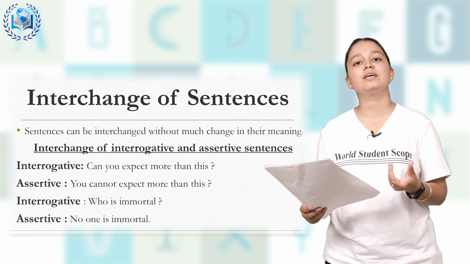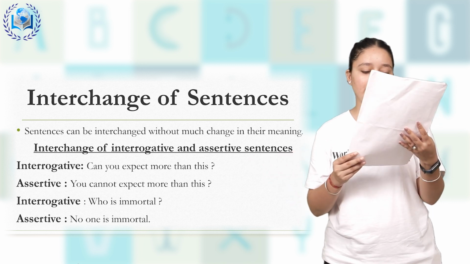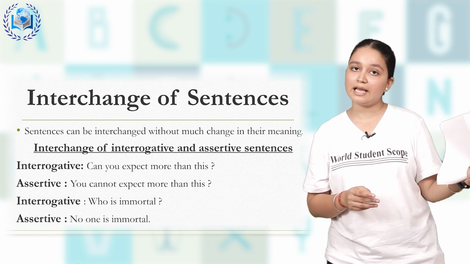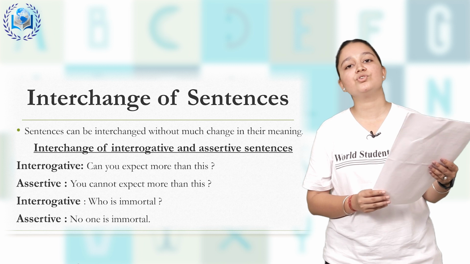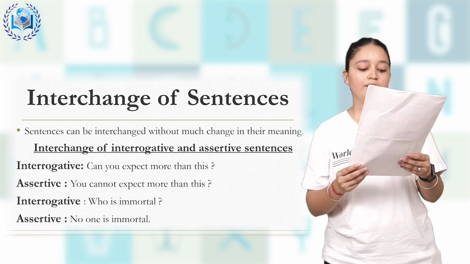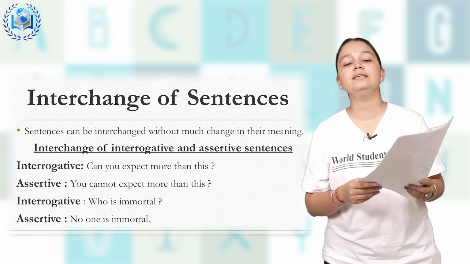Now in this way we can change from interrogative to assertive. The previous one, the interrogative sentence, ends with a question mark, because I was asking a question, can you expect more than this. But when we change it into assertive, it becomes, you cannot expect more than this.